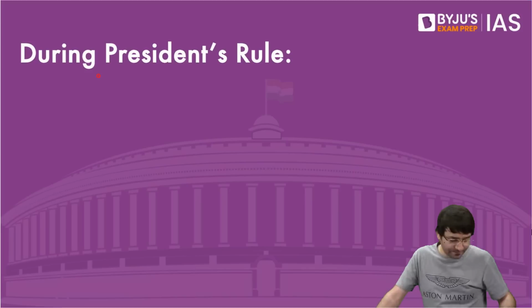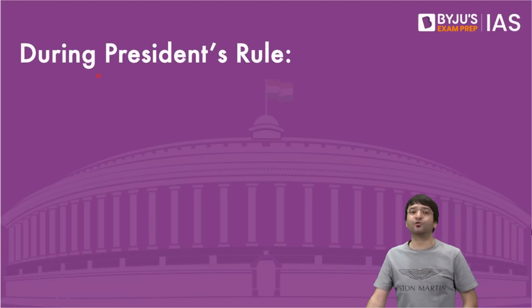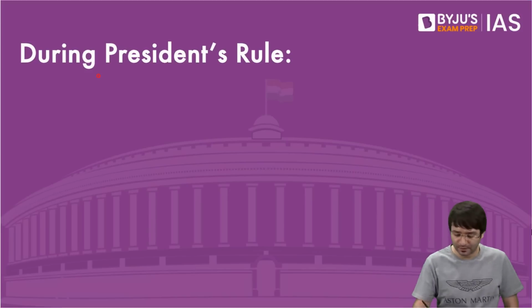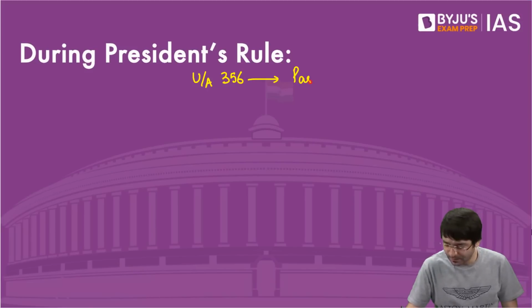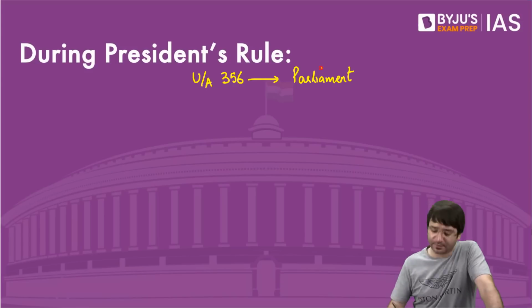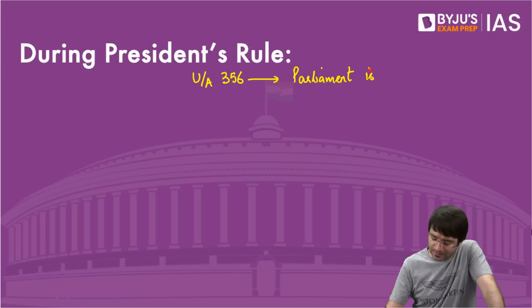But not just this. During President's rule, when under Article 356, President's rule is imposed, Parliament is empowered to make a law.